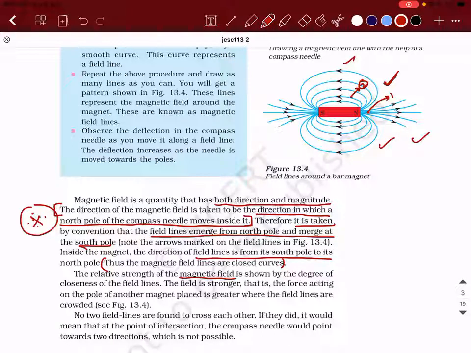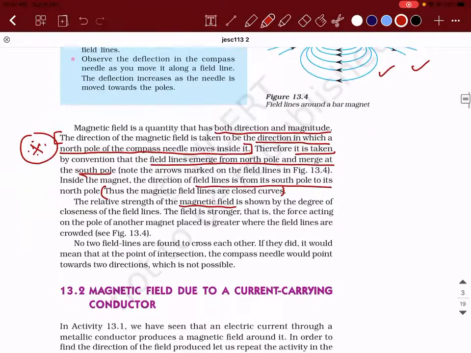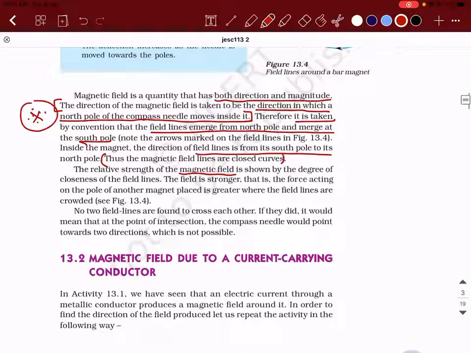So at 1, the relative closeness is more. So what can you conclude from that? The magnetic field strength at that position is more or less? More. That is the meaning of the statement. The relative strength of the magnetic field is shown by the degree of closeness of the field lines. The field is stronger, that is the force acting on the pole of another magnet placed is greater, where the field lines are crowded. That is the meaning.